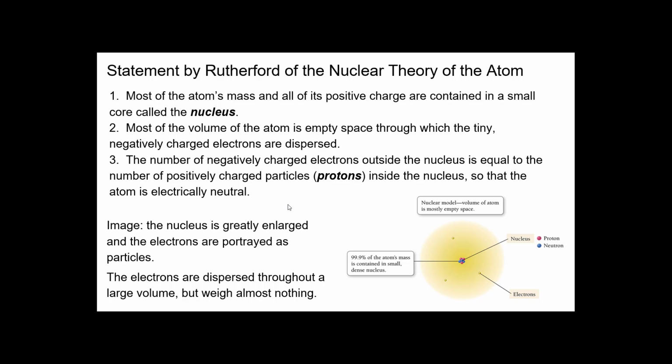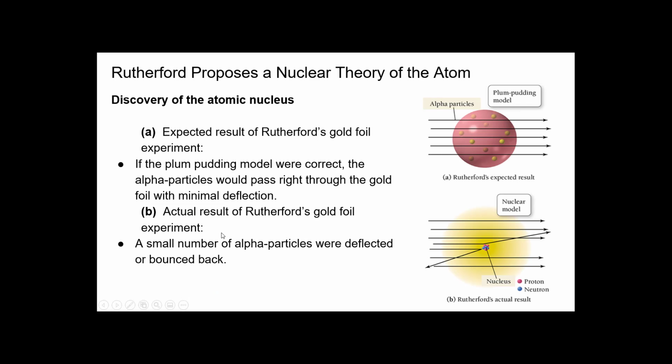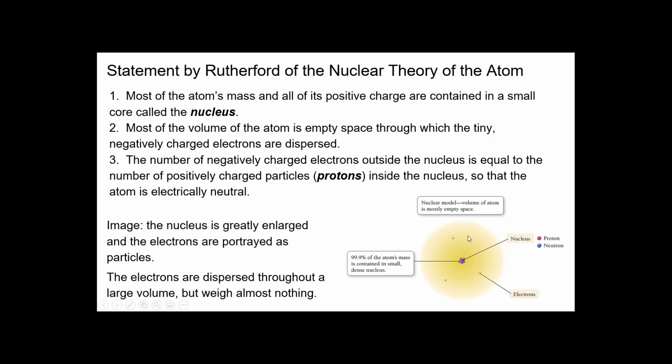Most of the atom's mass and all of its positive charge is contained in a small core called a nucleus. So no more is there a plum pudding, like chocolate chips and electrons. What he's saying is that, see this yellow, this is the atom. It's very dense. This is called a nucleus. And in the nucleus is where most of the atom's mass and all of the positive charge, which would be protons, is contained.